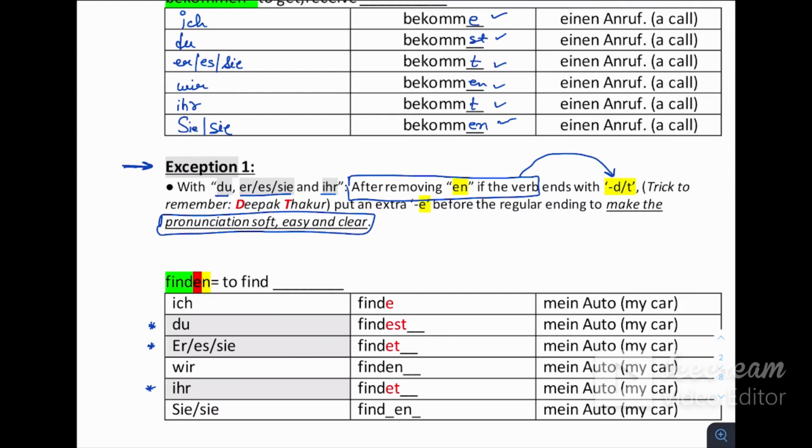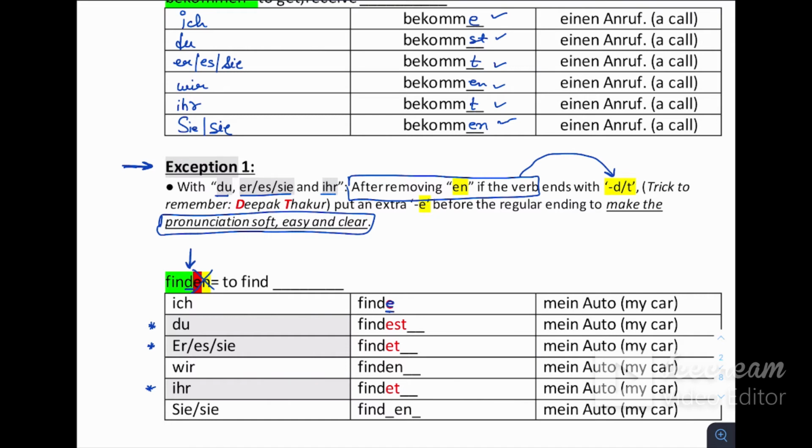Okay. Now this exception says that after removing en, if your verbs end with d or t, so here we can see that it is ending with d after removing en. So our exception is going to apply here. Now with ich the ending will be the same: finde, e ending.